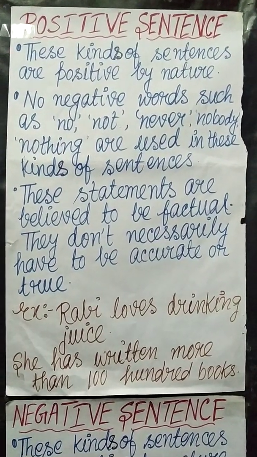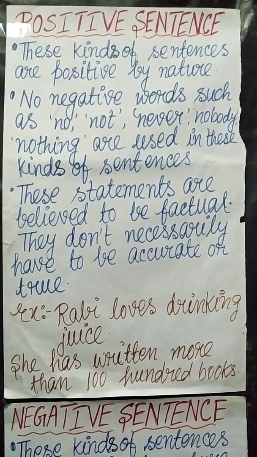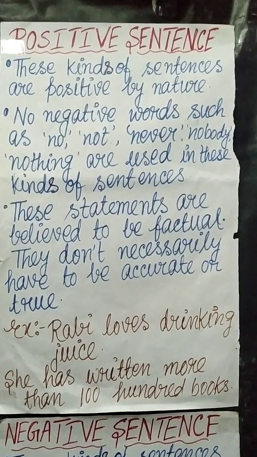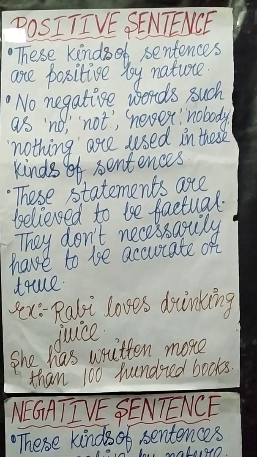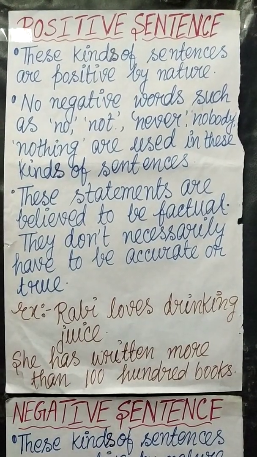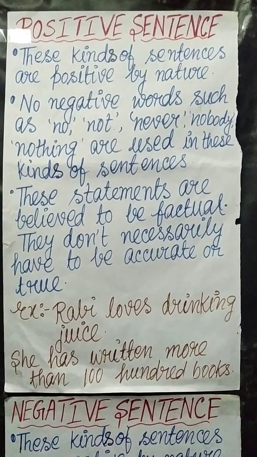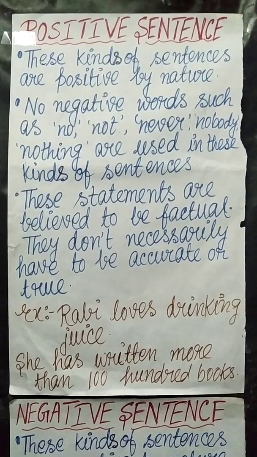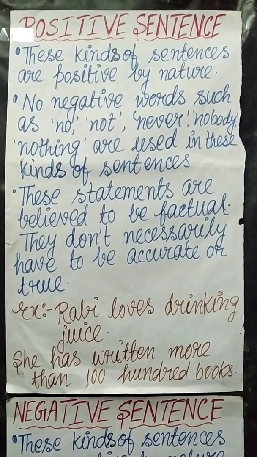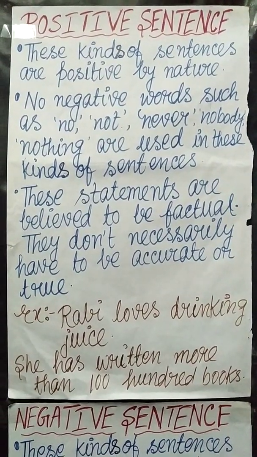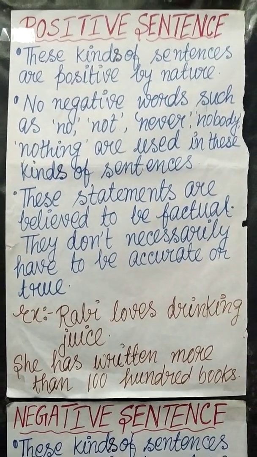So this is one important thing: any type of negative words are not used in these sentences. These statements are believed to be factual.